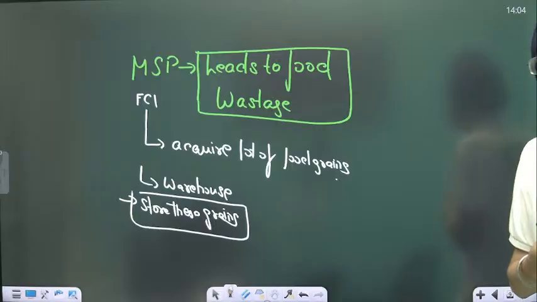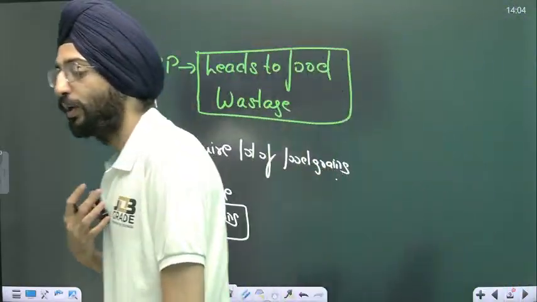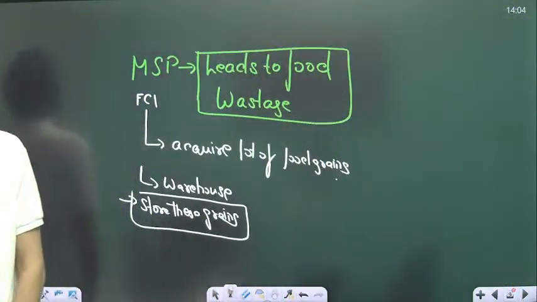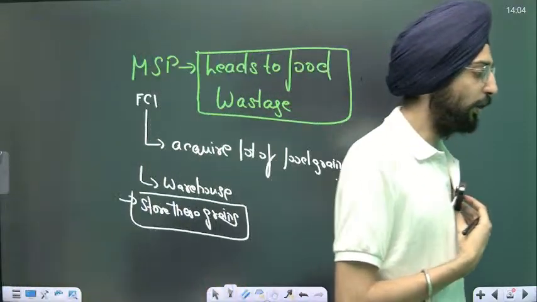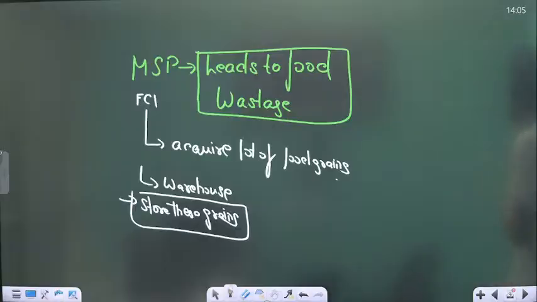It will eventually lead to food wastage, and even the WHO recognized that India is one of the major food wasters in the world. So all these things lead to food wastage.